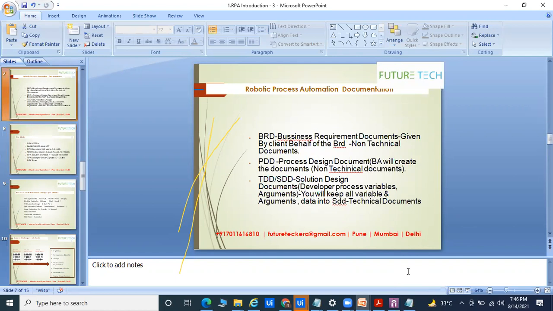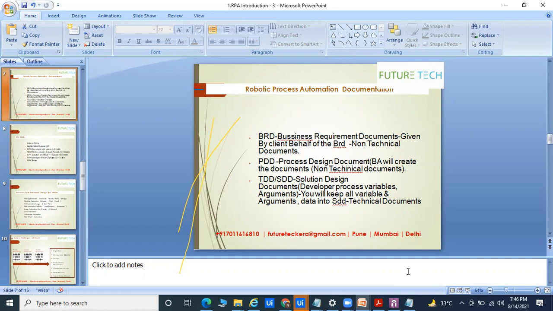So that is called BRD, business requirement documents. Suppose that HDFC wants to automate a process. So the HDFC banking system will provide you a document that is totally about the process, like how the process is going on. That is called the business requirement document, given by the client. We have the BRD. So this is called a non-technical document.